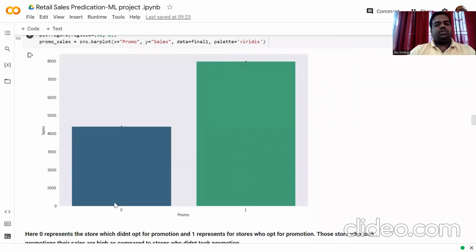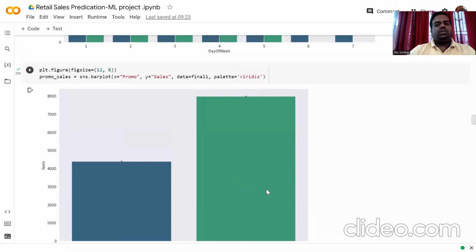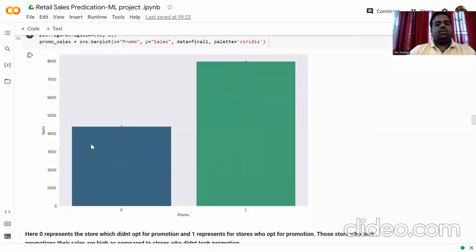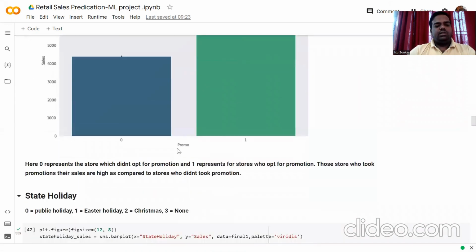In the promotion, the sales is increasing if the promotion is available. If the promotion is not available, the sales is going to decrease. Here 0 represents the stores which did not opt for promotion, and 1 represents the stores which opted. Those stores who took the promotion have high sales as compared to the stores who did not do promotion.